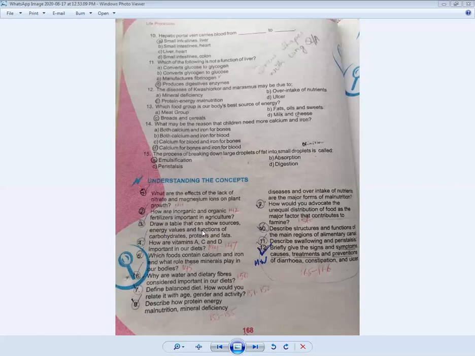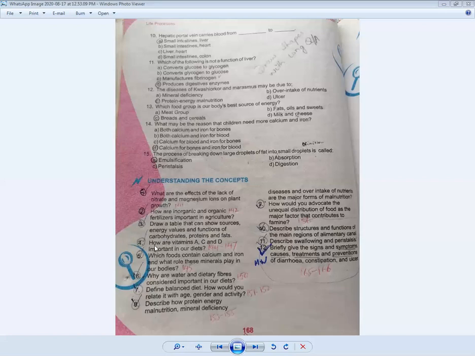You will make a table with 4 columns. First you will write the type of food. Secondly you will write the sources. Third you will write the energy values, and in the fourth column you will write the functions. And you have to tell only 3 foods: carbohydrates, proteins and fats. All these things are given in your book. You will find the answer from these topics in your book.